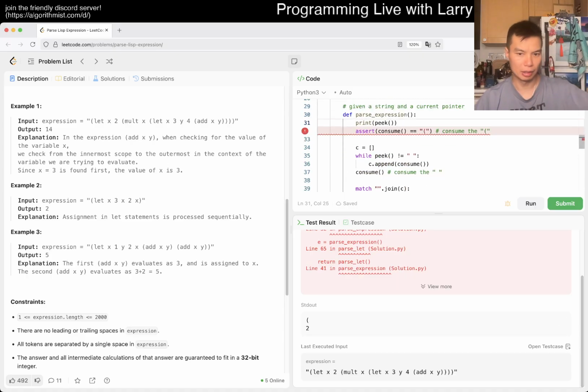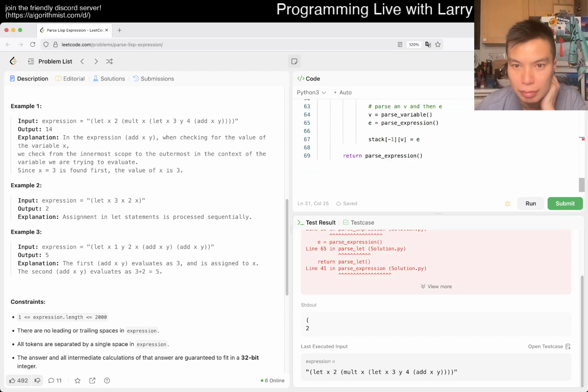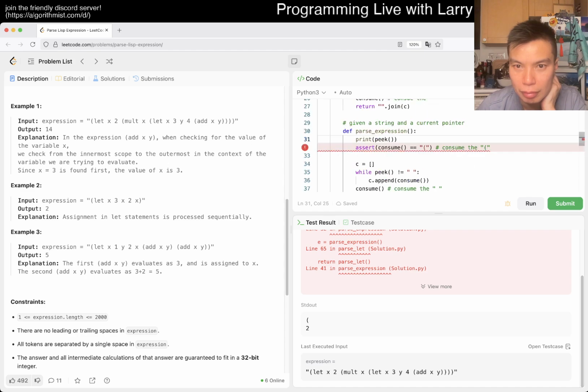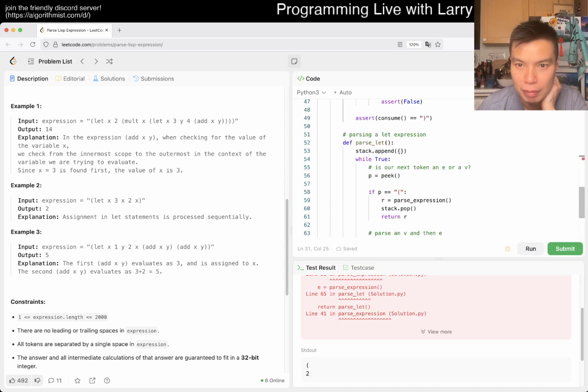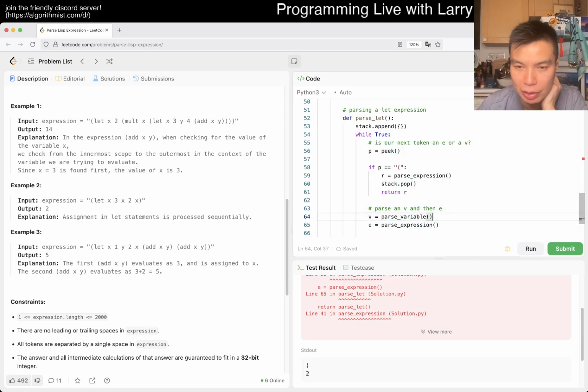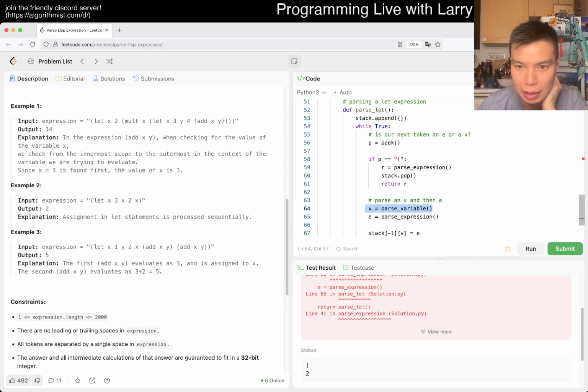So that means that something's a little bit awkward on the let. Okay, so then that means that there's something wrong here. We parse the re and then expression. Oh, that's right. No, this is expected.